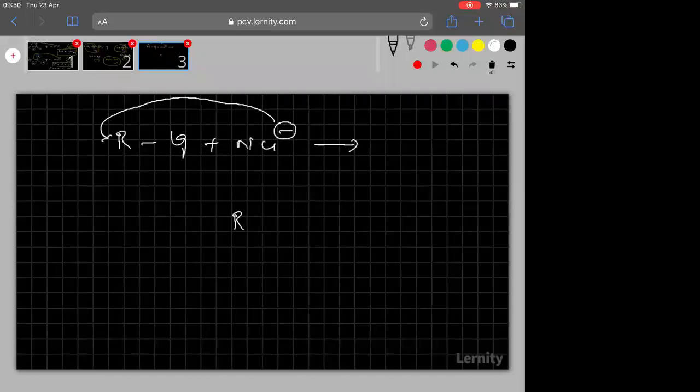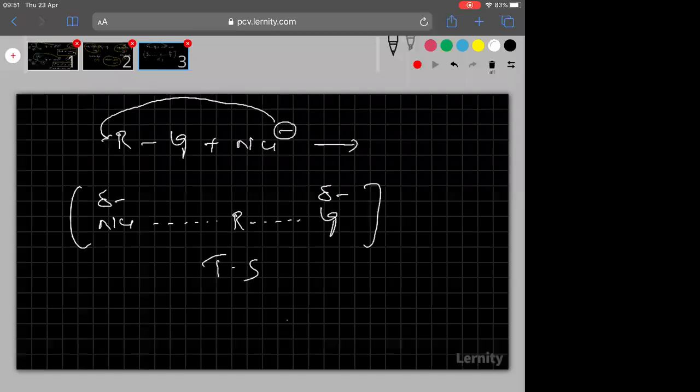The bond between R and leaving group slowly becomes weak, and the bond between R and nucleophile slowly becomes strong. Nucleophile has a negative charge, and the leaving group also has a negative charge. So this is called the transition state. Overall, the transition state will have a negative charge.